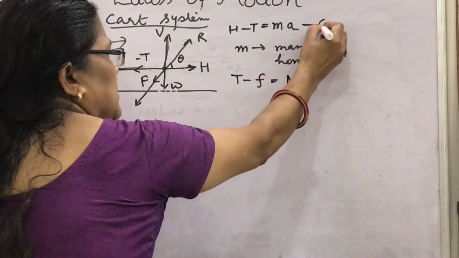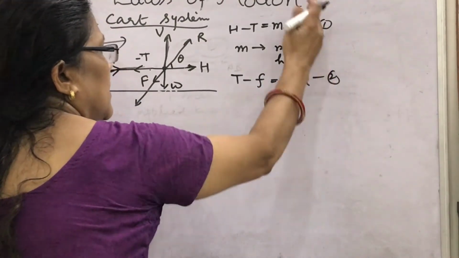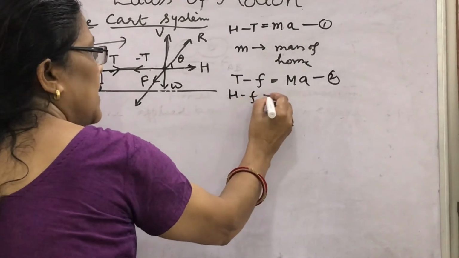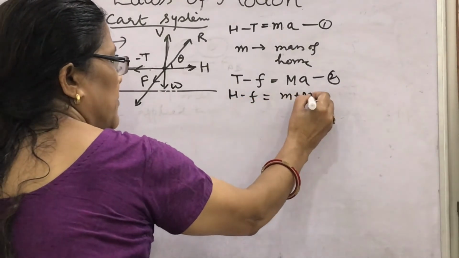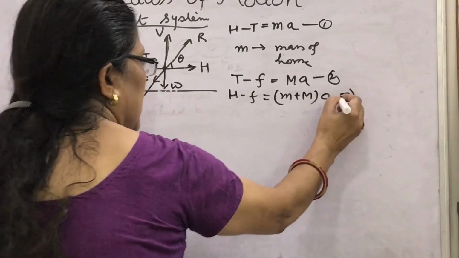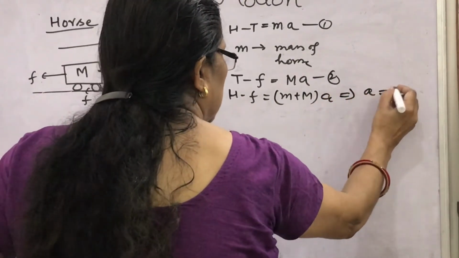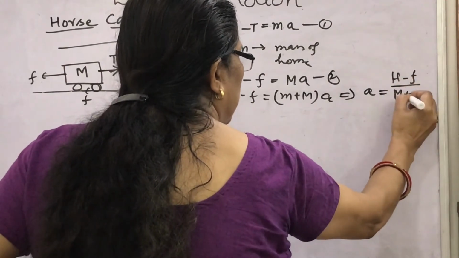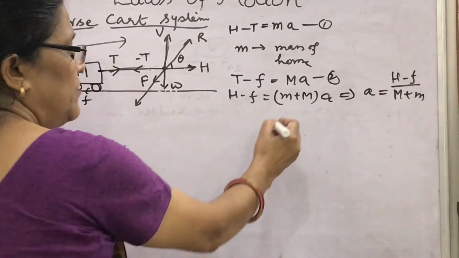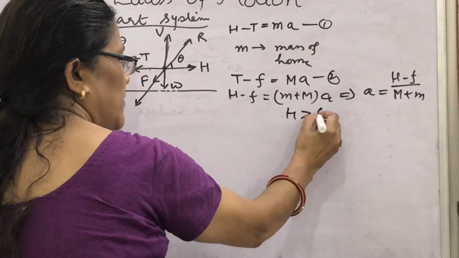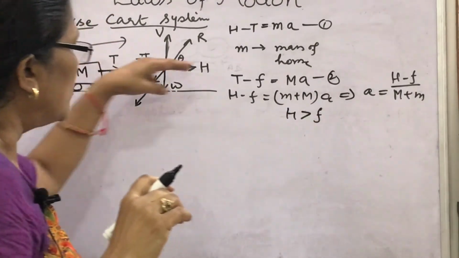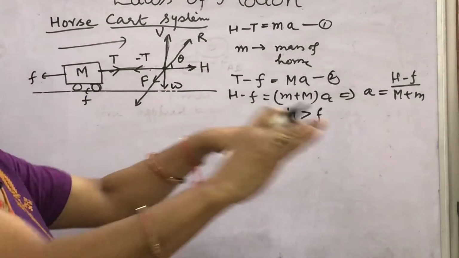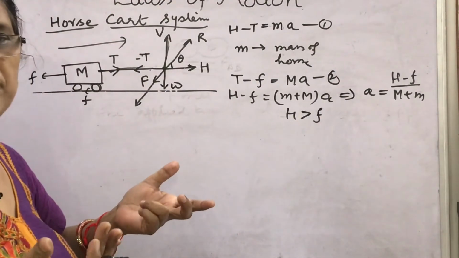These two equations you will now find. Add these two equations, T will be cancelled, you will get H minus F equal to (M plus m) into a. So you will get the acceleration with which the cart will be moving, H minus F upon M plus m. So if H is greater than F, that is, the horizontal component is greater than the friction, the forward motion will take place.